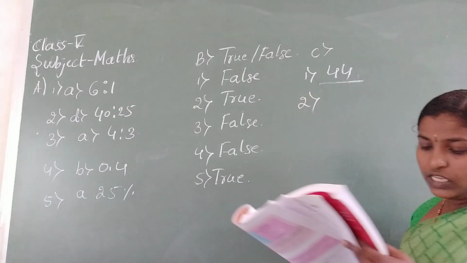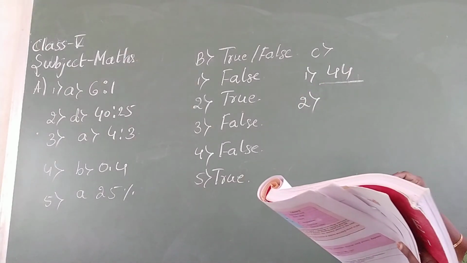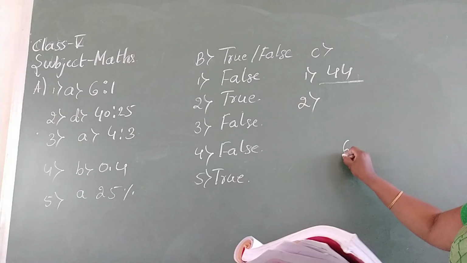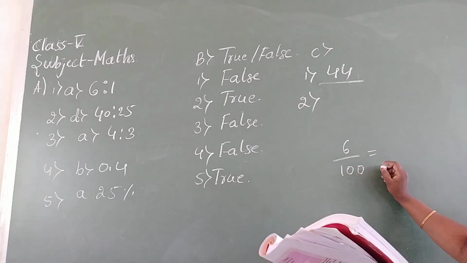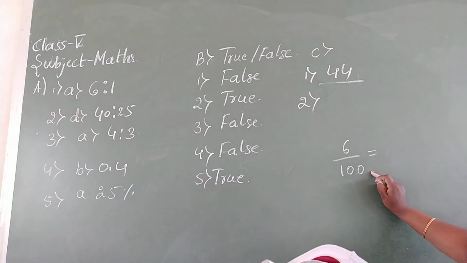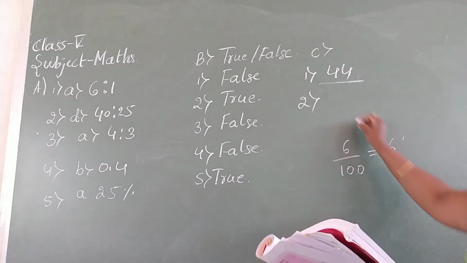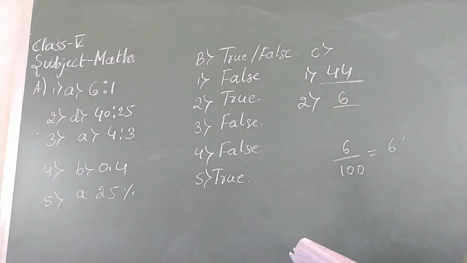Second, 6% of dash hundreds. 6% of dash hundreds means, so this is the fraction. 6 is the answer, 6 hundredths.